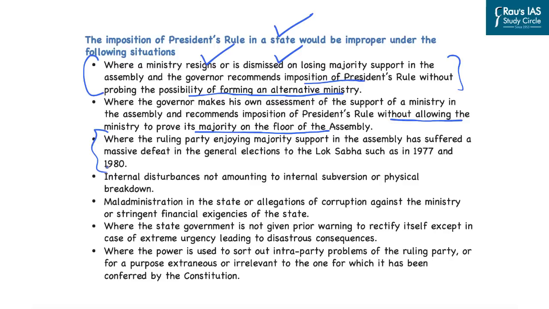Further, when the ruling party enjoying majority support in the assembly has suffered a massive defeat in the general elections, this will also be a case of improper imposition of president's rule. Also, internal disturbances which do not amount to internal subversion or physical breakdown. Also, the cases of maladministration in the state, allegations of corruption against any ministry, or any stringent financial exigencies of the state. This is also not a situation where the president's rule can be imposed.